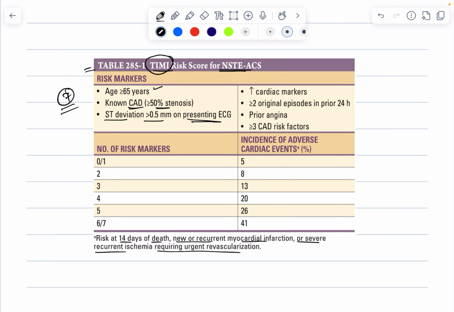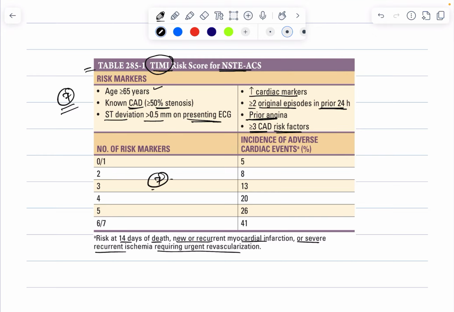cardiac biomarkers, or there could be more than or equal to 2 angina episodes within 24 hours, or there could be any previous history of angina, or the patient could be having more than or equal to 3 coronary artery disease risk factors. And the maximum score that the patient could have is 7.